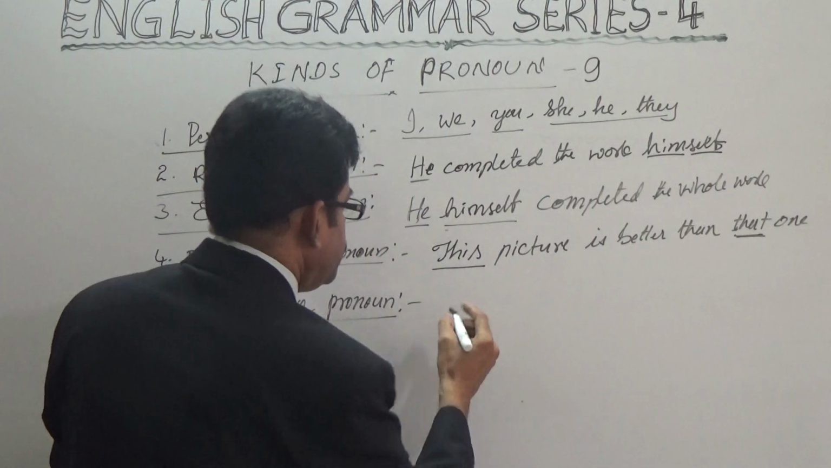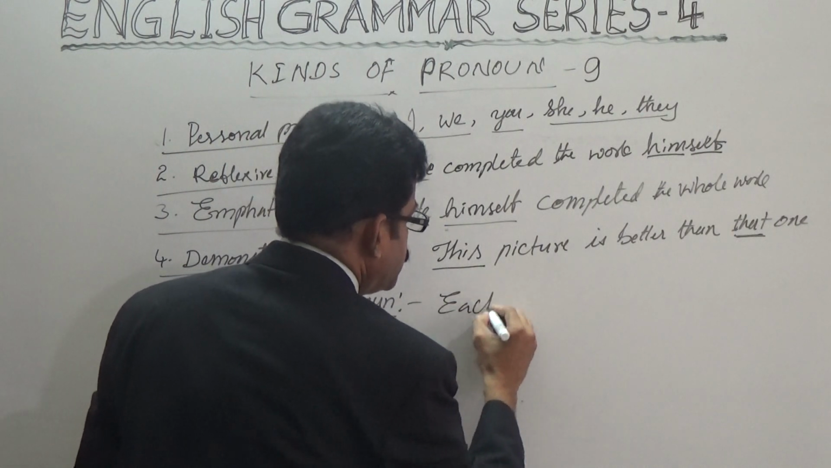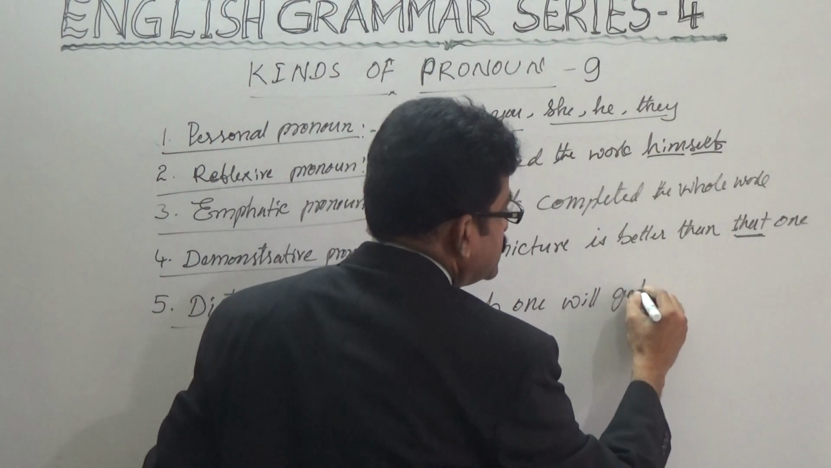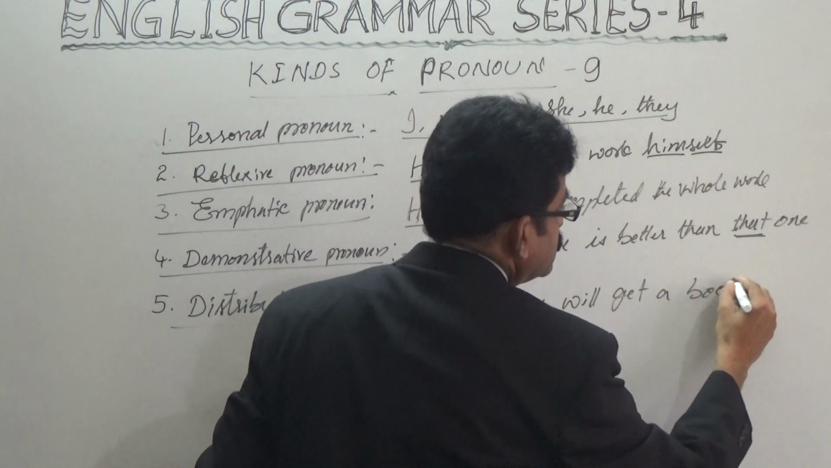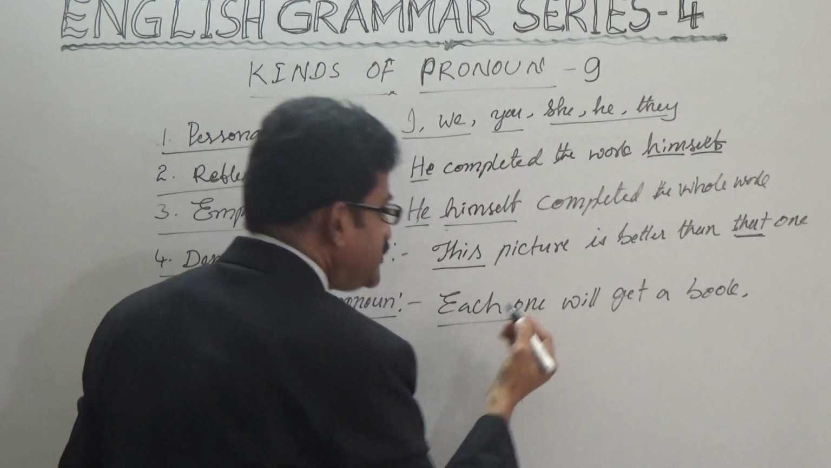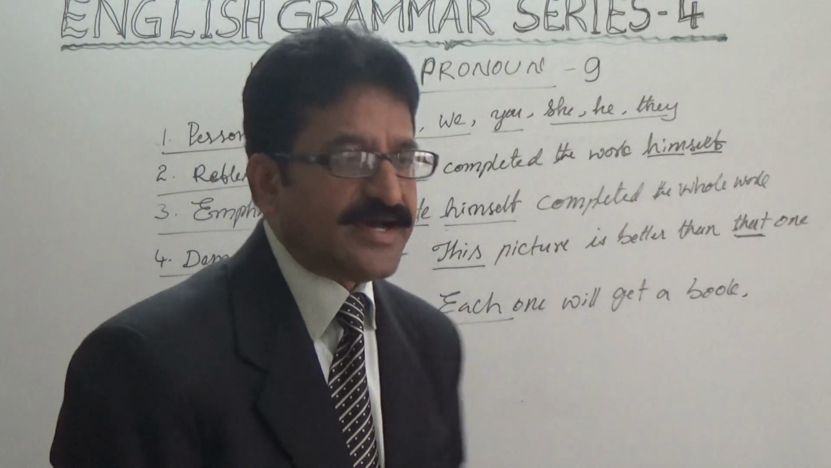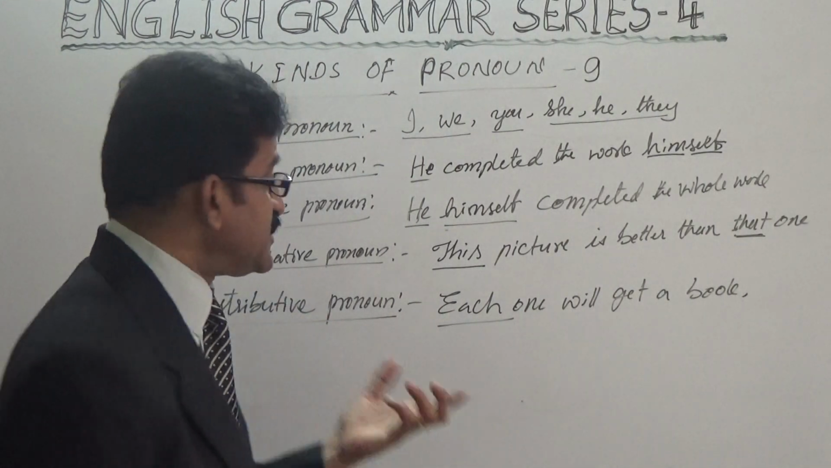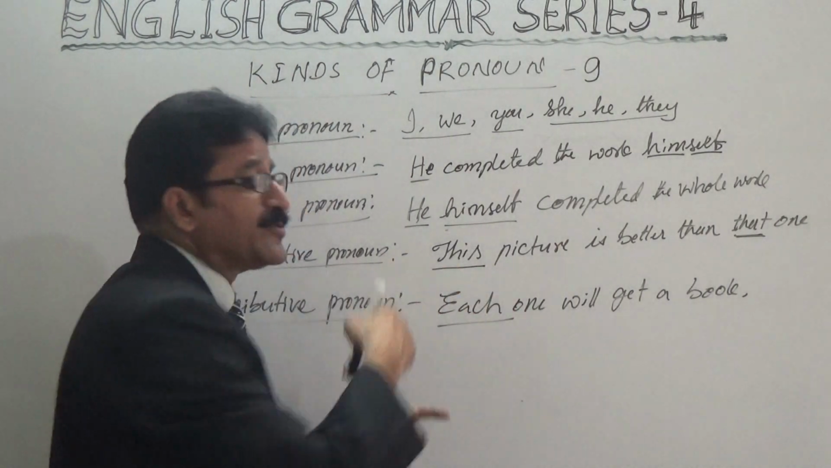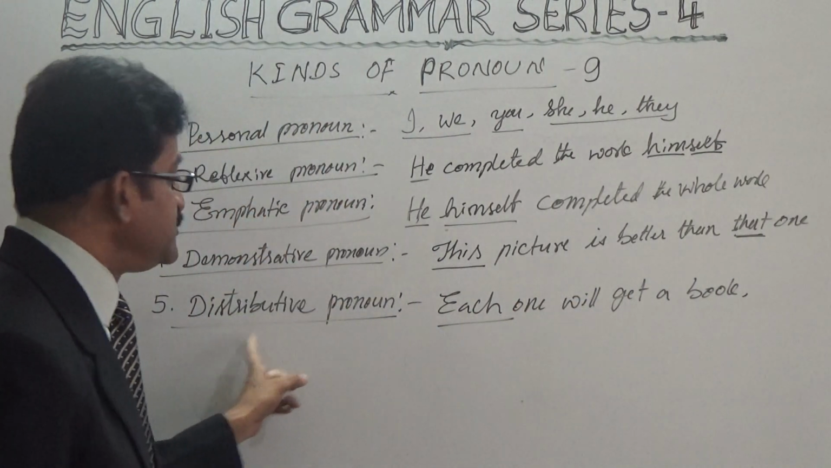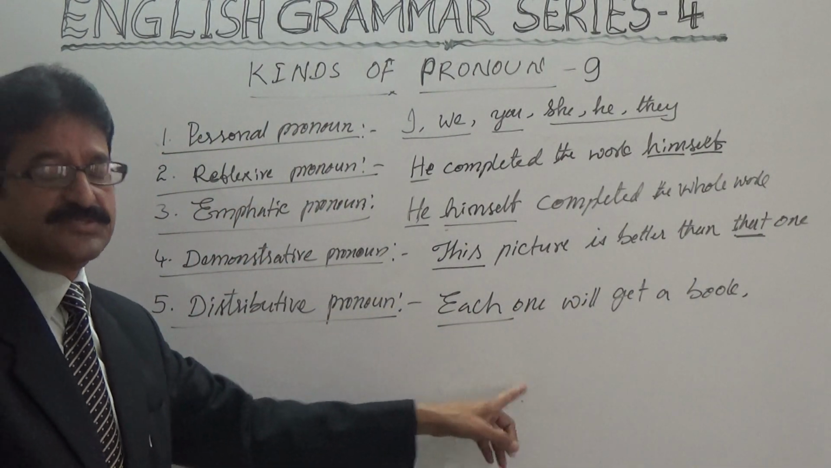See, for example, each one will get a book. Listen, see, each, everyone, isn't it? Like that, either, neither. See, for example, such kind of pronouns which are used to distribute the things are called distributive pronouns.